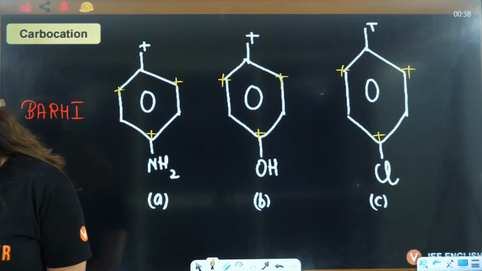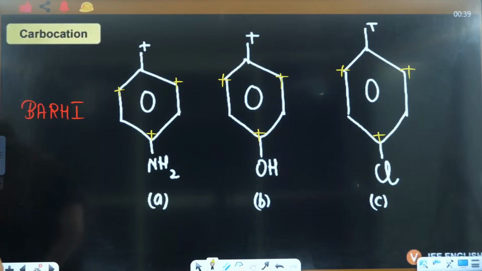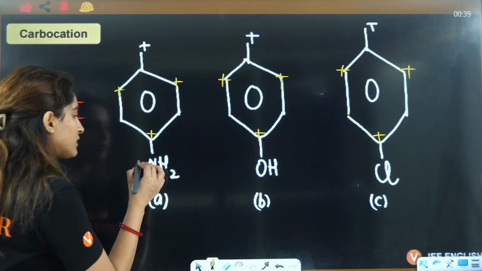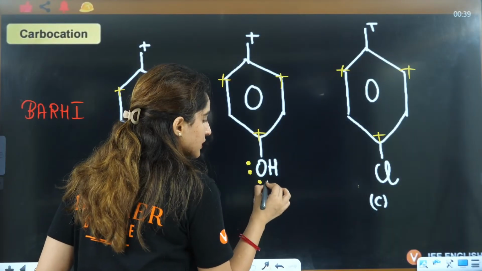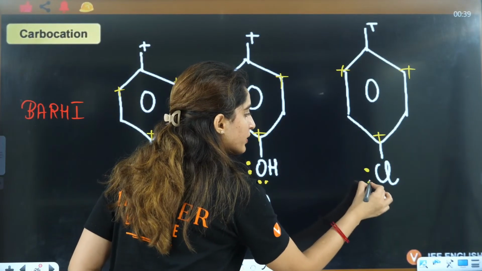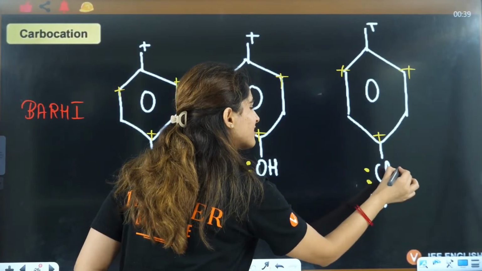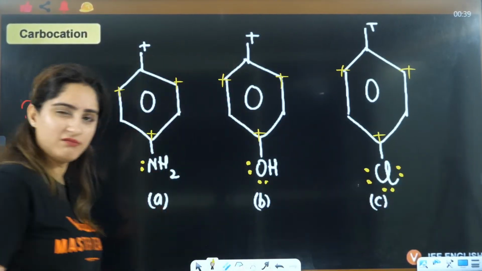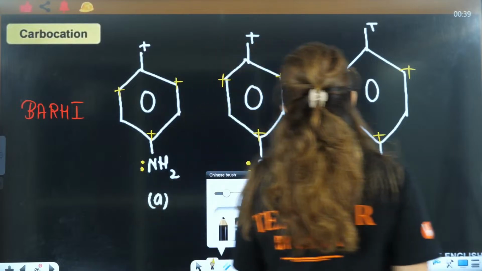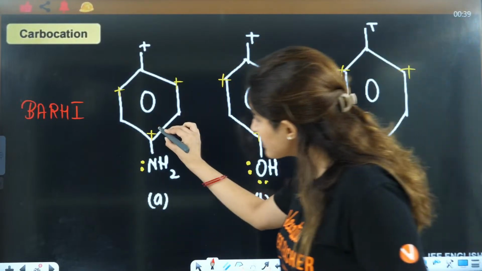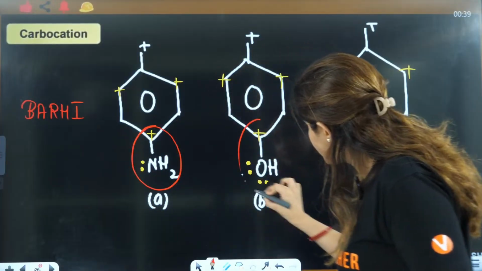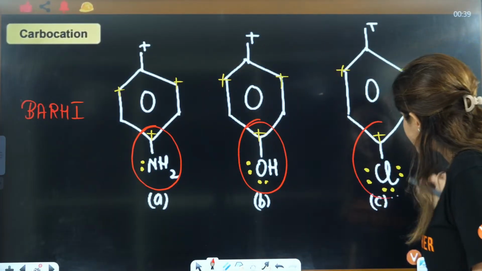Now tell me, can you see back bonding now? Isn't it visible now? This is having a lone pair, this is having 2 lone pairs, this is having 3 lone pairs. Isn't it the same case that we have done 3-4 slides back? Right? Now you can see back bonding. This is a case of back bonding.